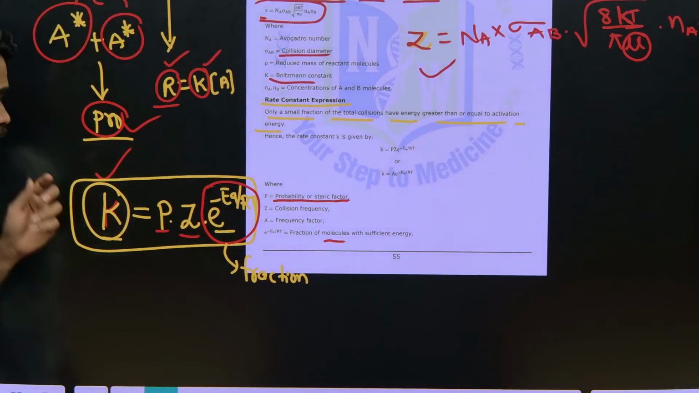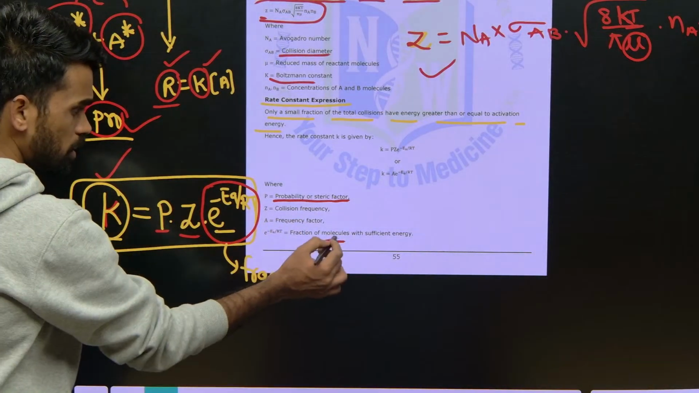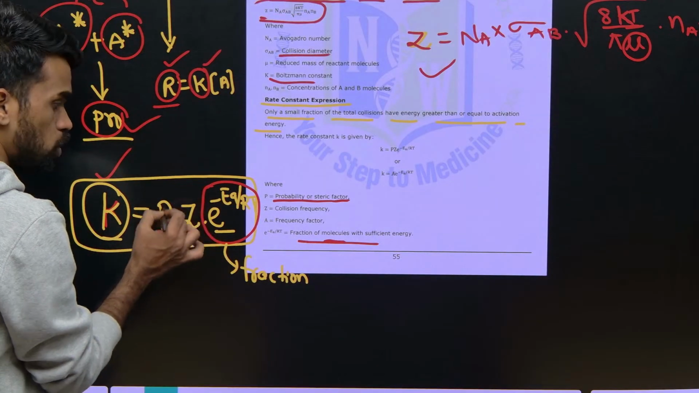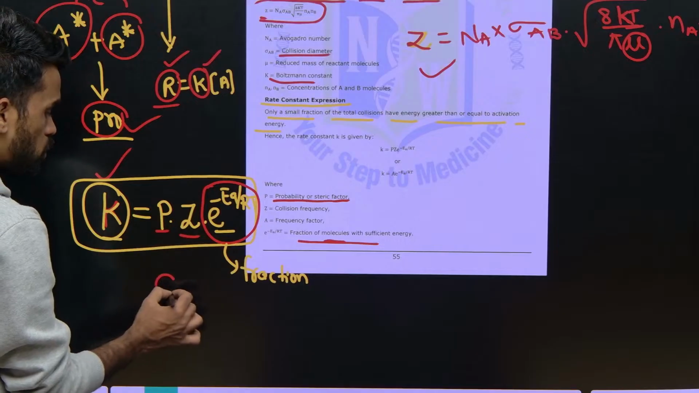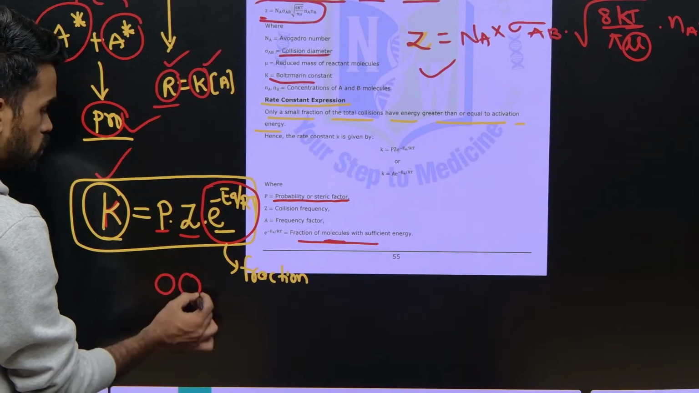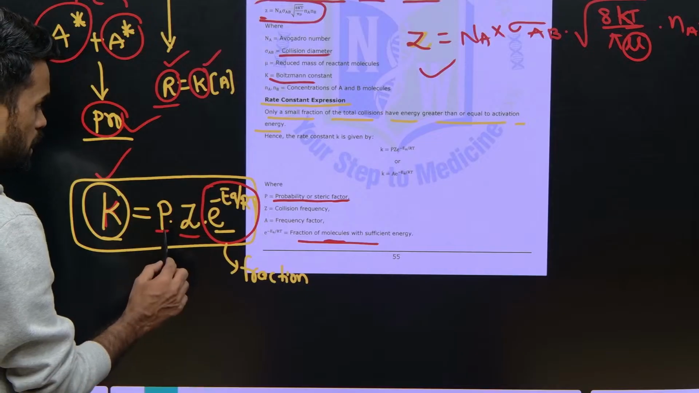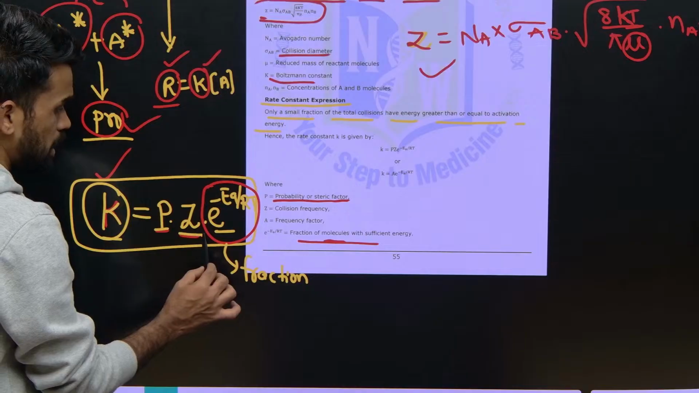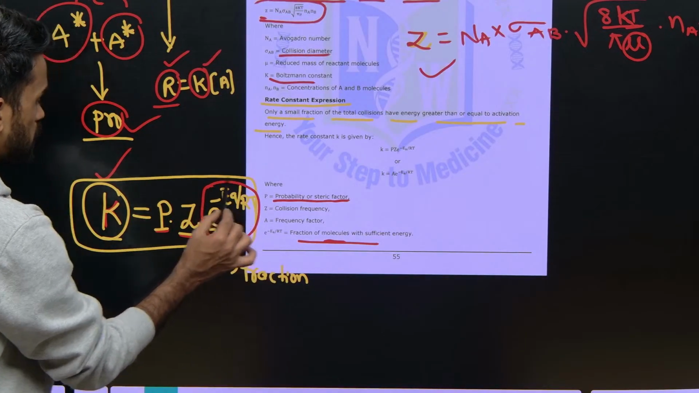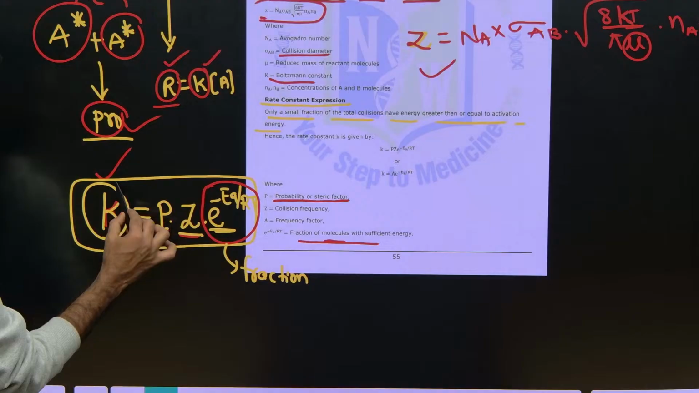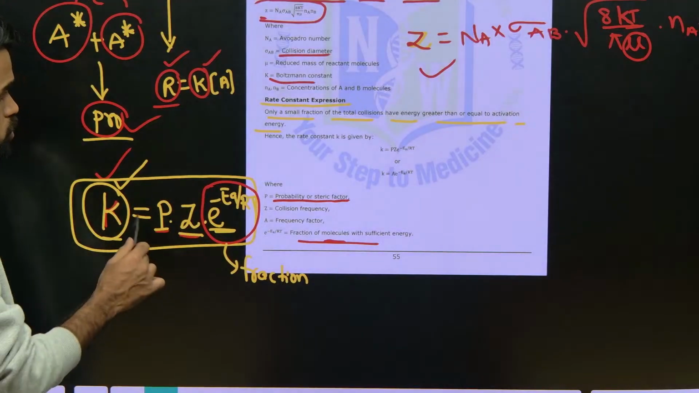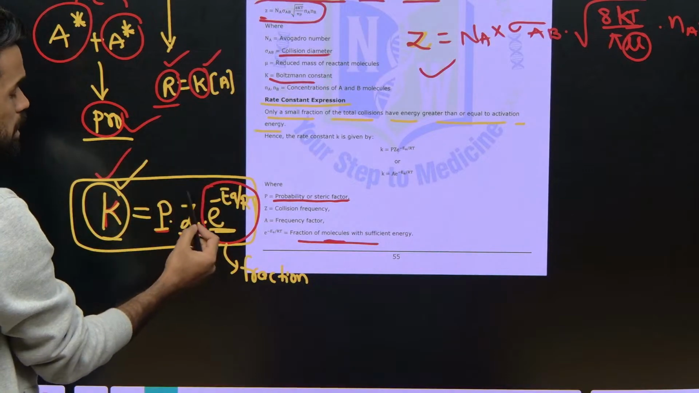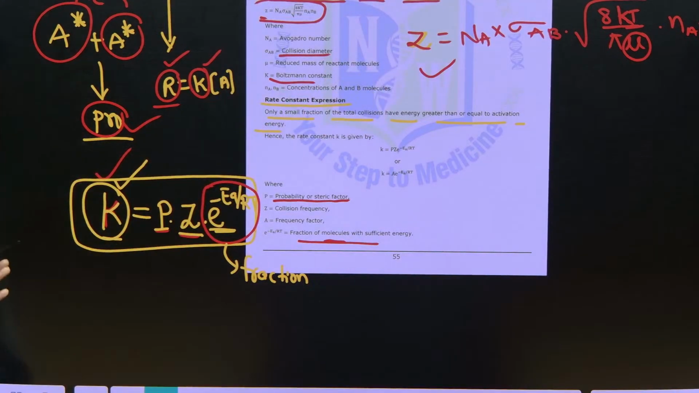Now remember, collision frequency depends on this: sufficient energy should be there, and they should have proper collisions. For proper collision, proper orientation should also be there. That's why we have P, the steric factor, and the next is Z, and e to the power minus Ea by RT. These are the three factors giving our rate constant K. You need to indicate this in the exam, as well as the formula for the frequency Z.